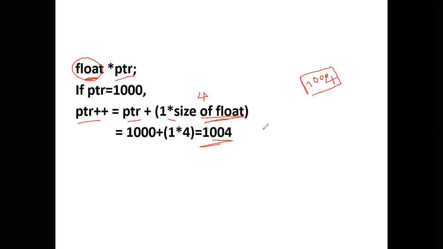In the same way, suppose it is not float but a character pointer. Then it will be 1 * sizeof(char). What is the size of character? It is 1. So 1 * 1 is 1, and ptr + 1, that is 1000 + 1, will give you 1001 if it is a character pointer. So this is how we increment the pointers.